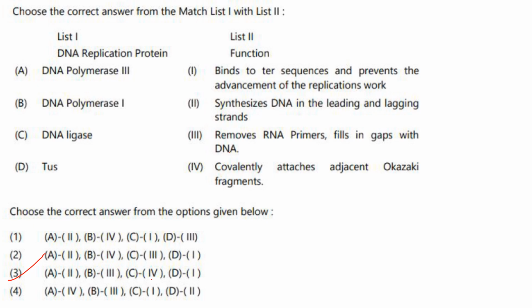DNA ligase covalently attaches adjacent Okazaki fragments, C4. And Tus, it binds to terminal Ter sequences and prevents the advancement of the replication fork. Answer is option 3, A2, B3, C4 and D1.